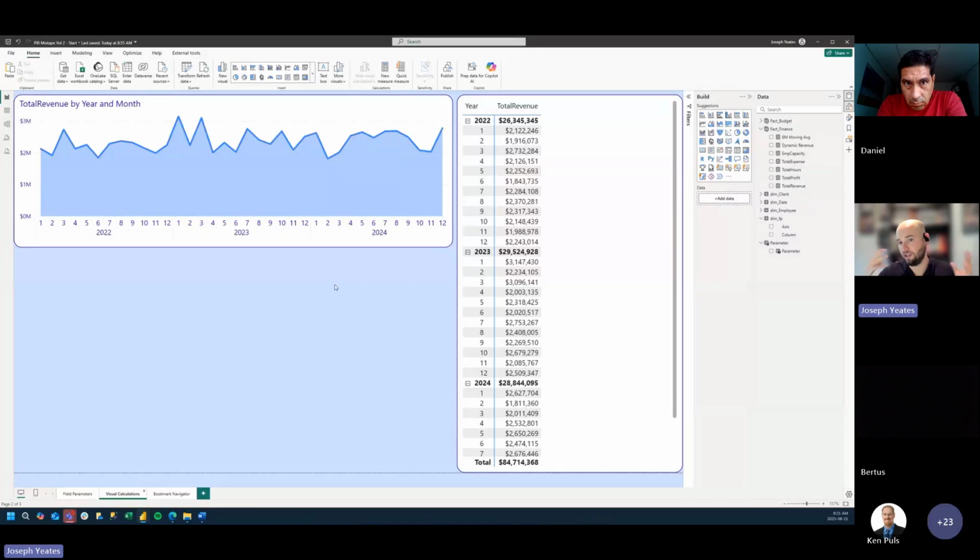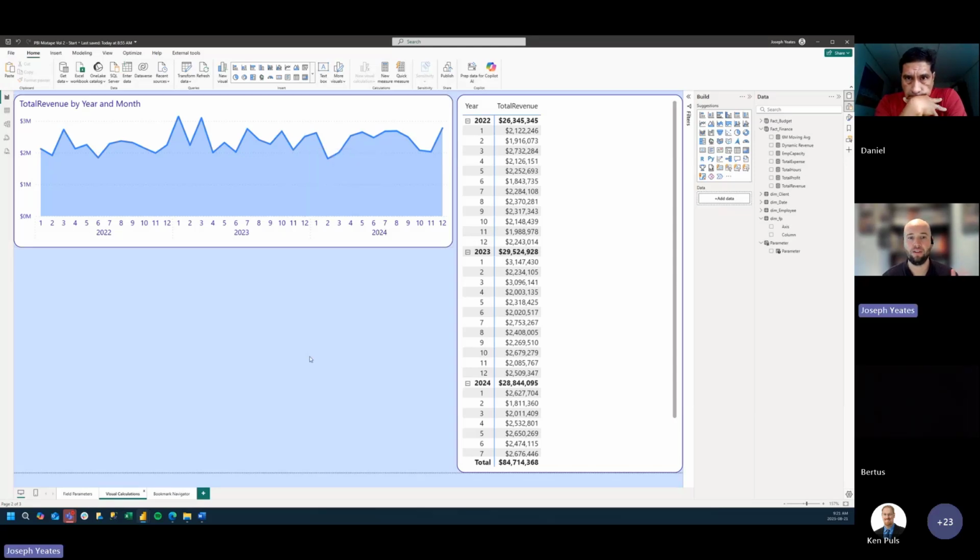So the new way to do this is using visual calculations. Visual calculations allow report developers like us to define calculations directly within a visual and directly within the context of the visual. So these aren't stored in our data model anywhere. It operates on top of, again, the context of our visual, so on top of the aggregated data that we see directly within our visual. And it can make adding things like running totals and moving averages way simpler.